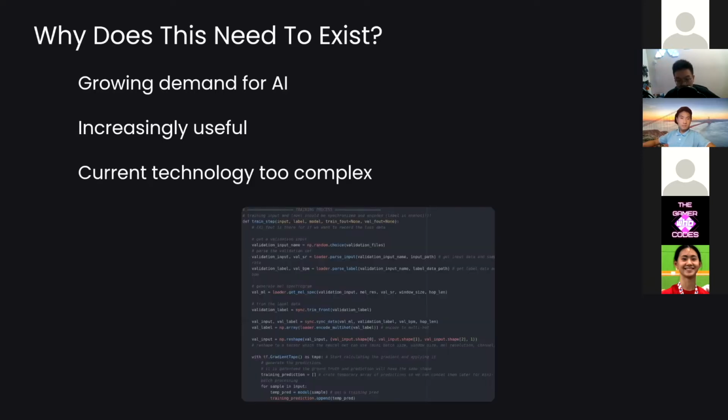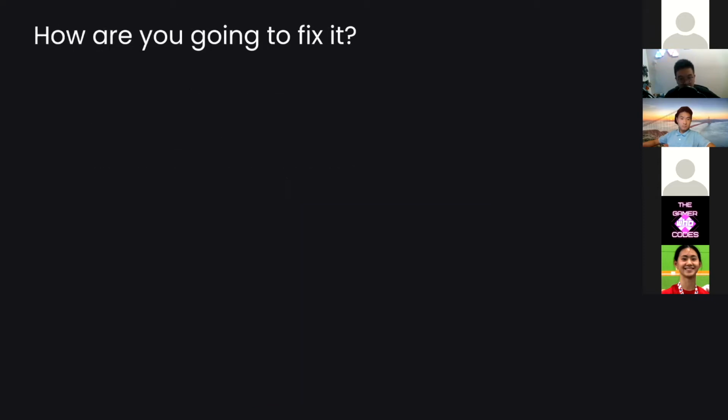A lot of people will just see this, and this is actually a real piece of code that you would be writing for making neural networks and artificial intelligence, and say, "No, this is too complicated. I'm not going to learn this." While in fact, the concept itself is actually not that difficult, and it's really fun to learn. So how am I going to fix this problem?